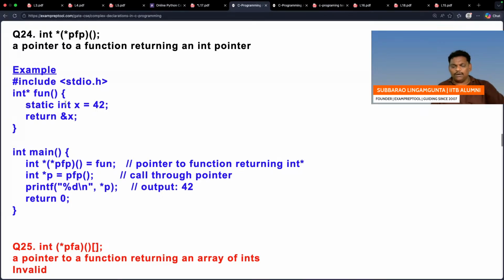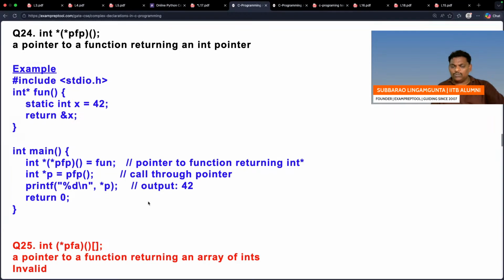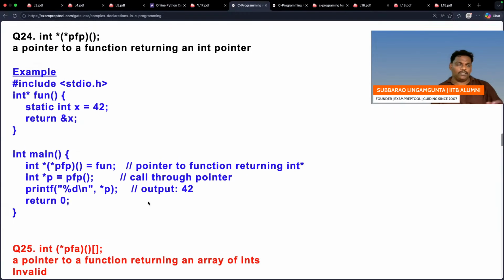I think there is no issue. Right? Let me know this. If anyone has even a small doubt in question number 24, please check. These are very, very complex. The topic name itself says complex C declarations.